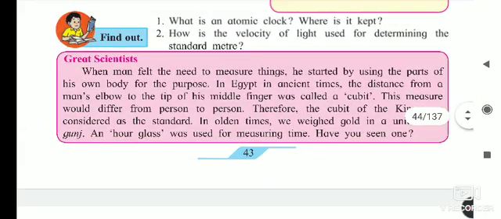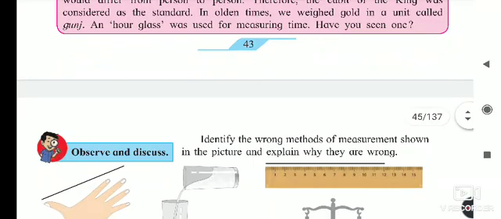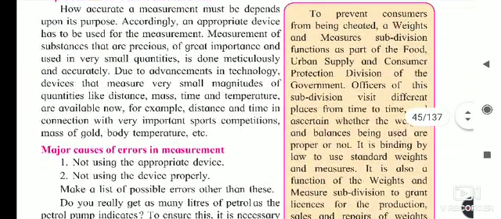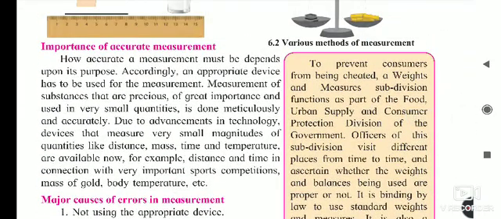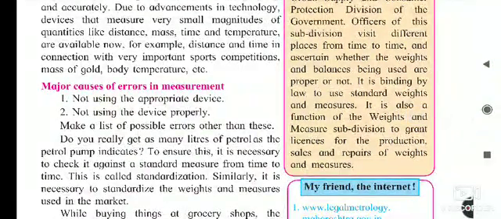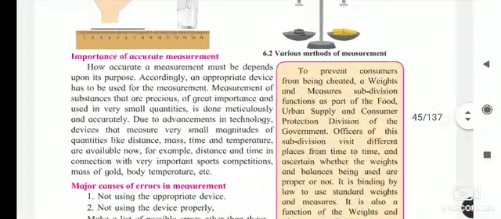The great scientist is not important, I sent you the video. Afterwards the importance of measurement is also important.